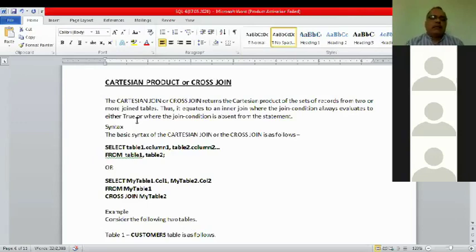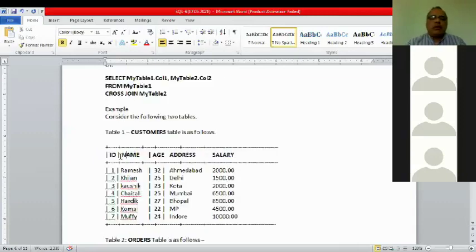Sir, if we want to associate one name with any two of the records in the order table, can we do that? Table 1 dot column 2 means the column you are taking belongs to which table. You write that table name dot column name. Column name belongs to such and such table, maybe table 1, table 2.